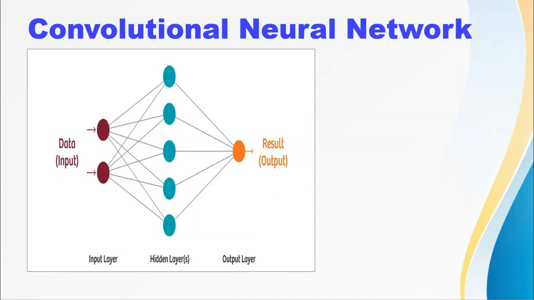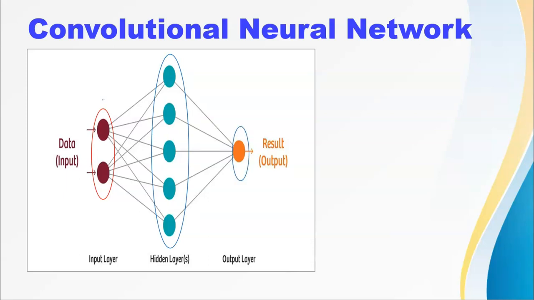A typical neural network will have an input layer, hidden layer, and output layer. The CNNs are inspired by the architecture of the brain. Just like a neuron in the brain processes and transmits information throughout the body, artificial neurons or nodes in the CNN take the input, process them, and send the results as the output.